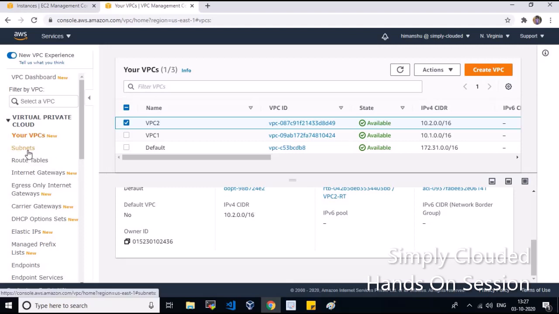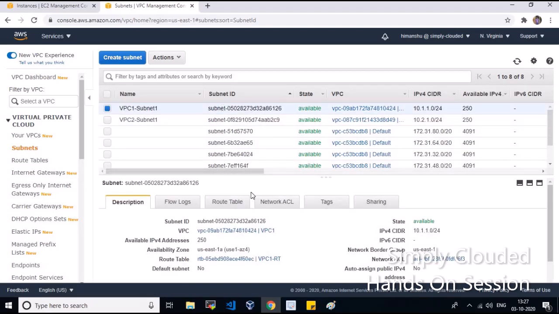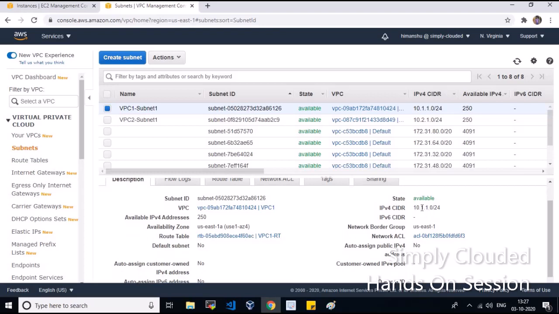Similarly, I have created a subnet in each VPC across different AZs. In VPC1 I created a subnet of 10.1.1.0/24, and similarly in VPC2 I created a subnet 10.2.1.0/24.